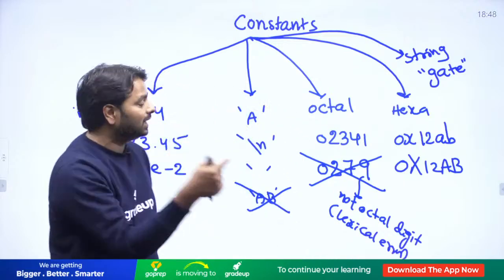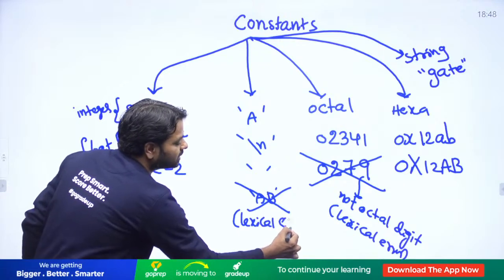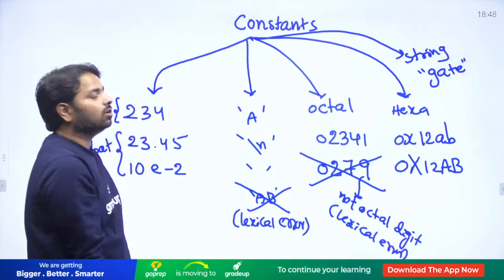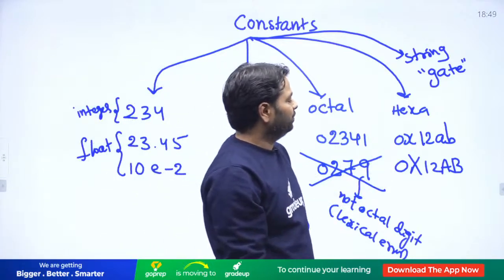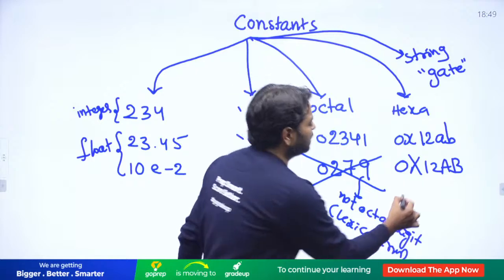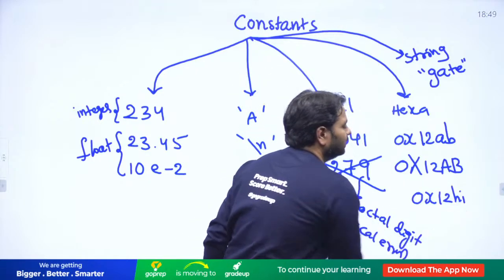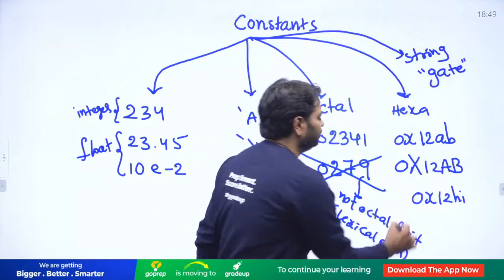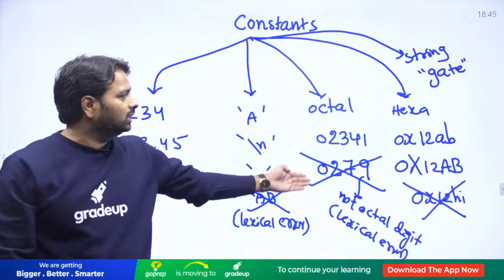Somebody not aware of lexical errors, look at this. This is also a lexical error, because a constant, if not able to find the right constant, is going to generate a lexical error, guys. Is that clear? If you write, suppose, 0x 1 2 hi, then it's going to generate an error there. You can count it as a lexical error.